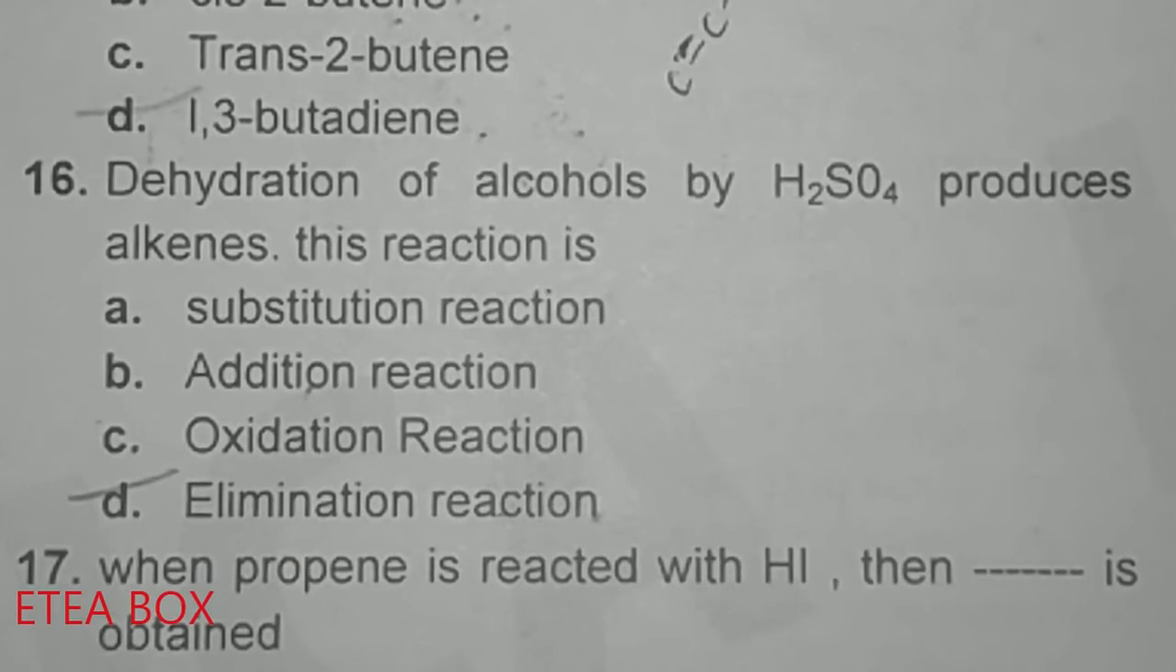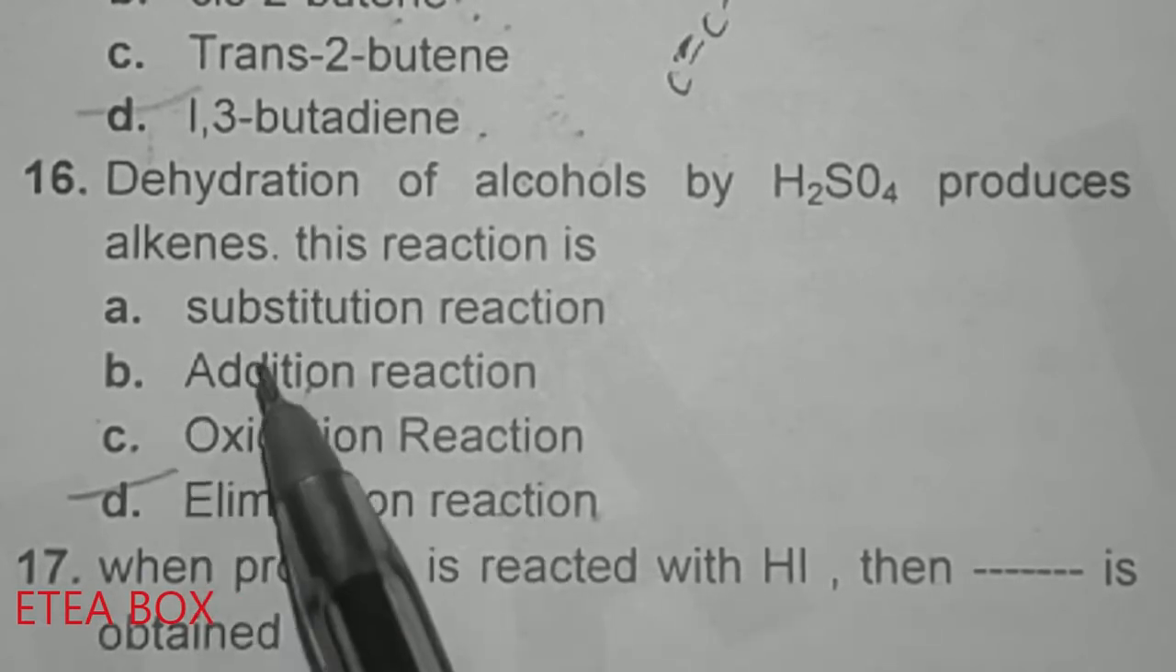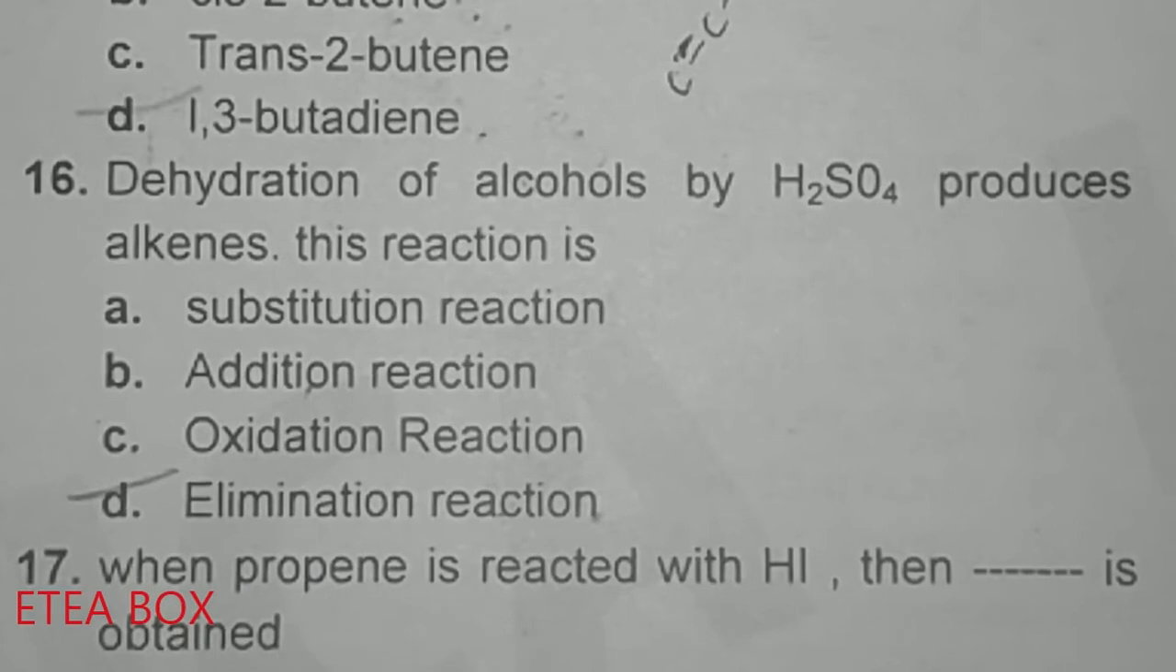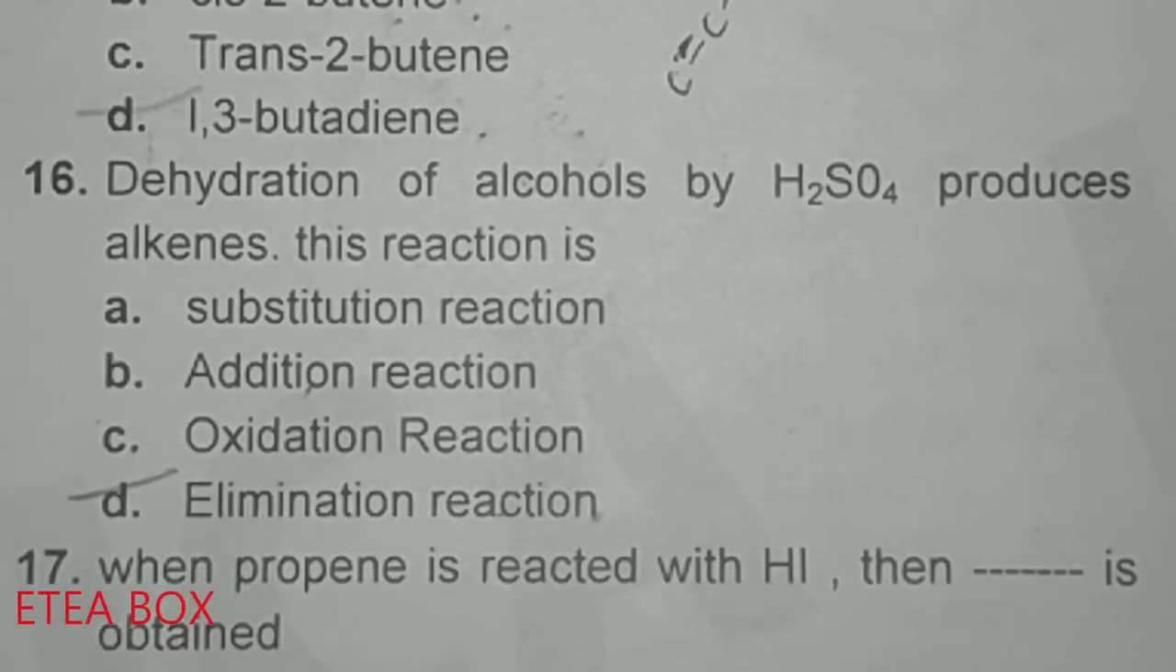Dehydration of alcohol by H2SO4 produces alkene. This reaction. Now look at the MCQ, dehydration of alcohol. Now this D means removal, okay, and we can also say elimination. So in this case the reaction is an elimination reaction. Dehydration means D means removal, and we can also say elimination.